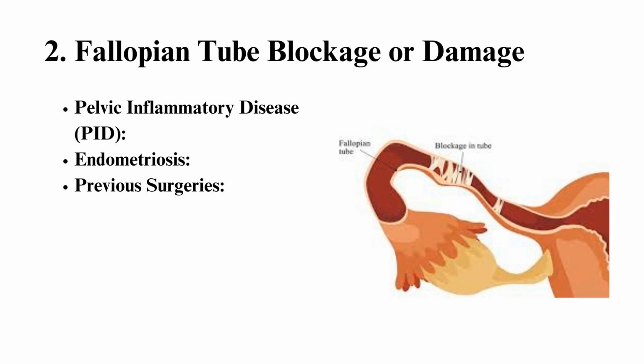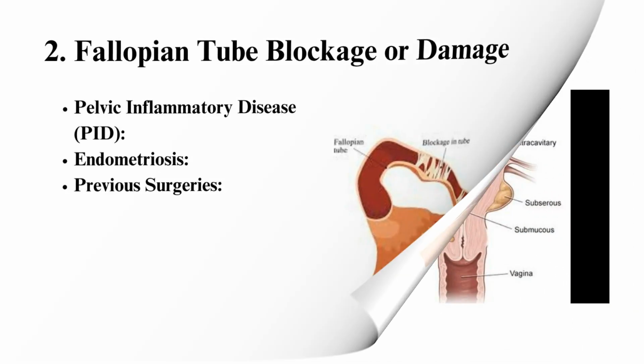Endometriosis, a condition where the tissue that normally lines the uterus grows outside it, often on the ovaries or fallopian tubes. This can lead to scarring, adhesions, and inflammation that block the fallopian tubes and distort pelvic anatomy, making it difficult for an egg to be fertilized. Symptoms: painful periods, heavy menstrual bleeding, and pelvic pain. Previous surgeries: abdominal or pelvic surgeries, such as appendectomies, cesarean sections, or fibroid removals, can cause scarring or adhesions that may block the fallopian tubes.